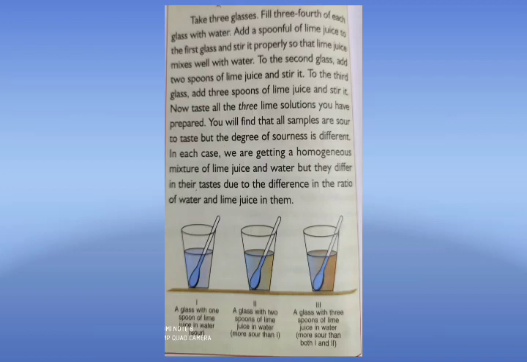To the third glass, add three spoons of lime juice and stir it. Now taste all the three lime solutions you have prepared. You will find that all samples are sour to taste, but the degree of sourness is different. In each case, we are getting a homogeneous mixture of lime juice and water, but they differ in their taste due to the difference in the ratio of water and lime juice in them.